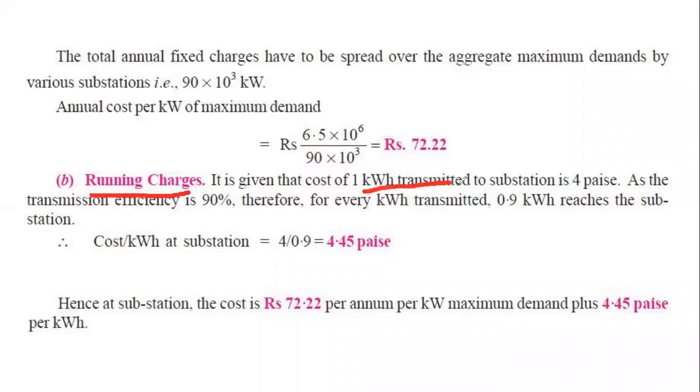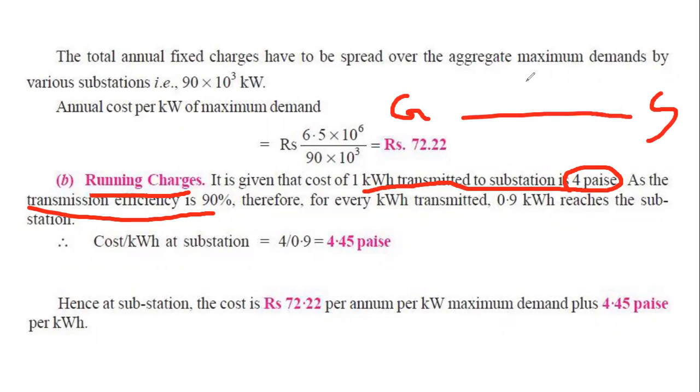1 kilowatt hour transmitted to the substation, the cost is 4 paisa, or suppose 4 cents. But the transmission efficiency is given here, that is 90%. Suppose this is the generating station, this is the substation. So in between the transmission happens. In the generating station, they are providing 1 kilowatt hour, but in the substation they are getting 0.9, because of the transmission efficiency, that 10% is reduced or lost.